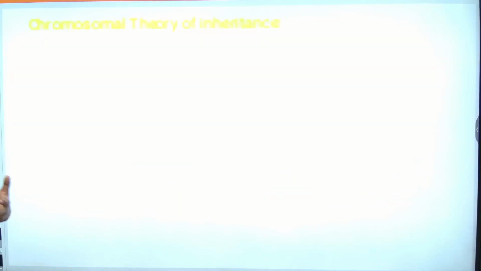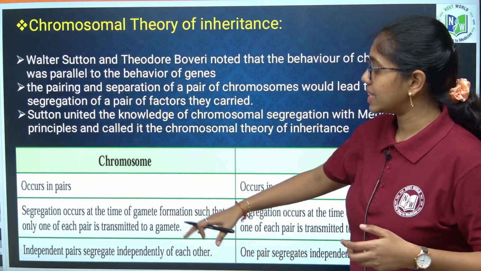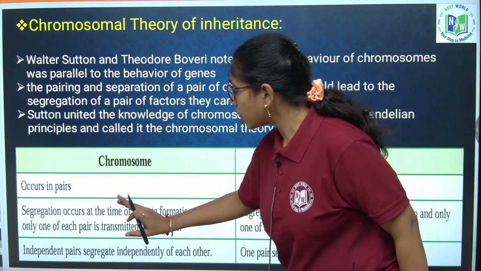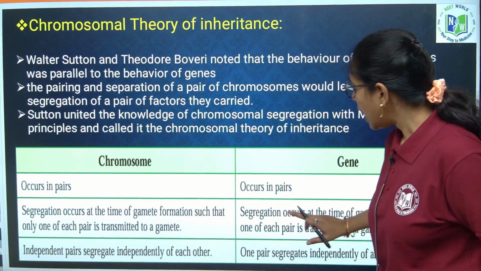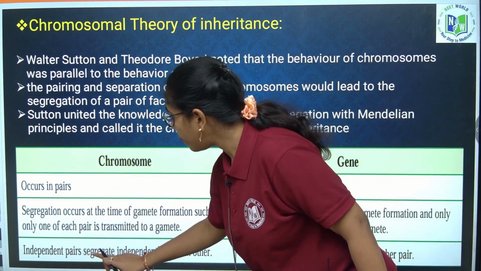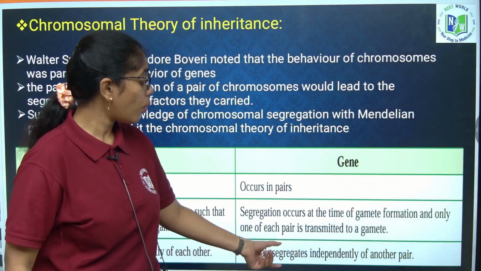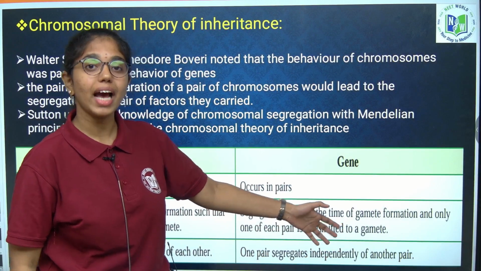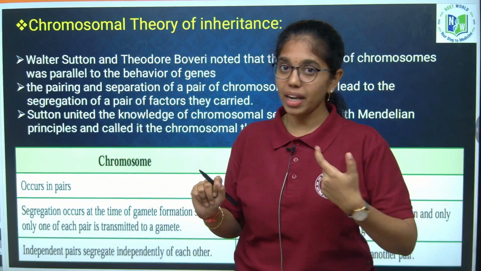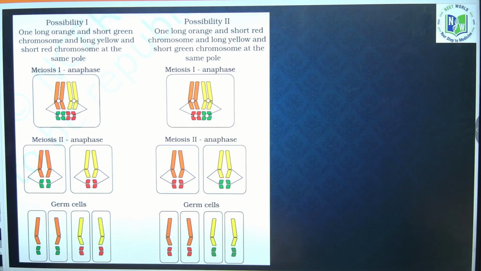By uniting the concept of chromosomal segregation and the Mendelian pattern of inheritance, they said that chromosomes occur in pairs and genes also occur in pairs. Segregation occurs during the time of gamete formation. Here also segregation occurs during gamete formation, and independent pairs segregate independently of each other. Here also one pair segregates independent of the other pair. In genes, alleles of one pair will segregate independent of the other pair, as we have just seen. We will understand this with an example in a better way.